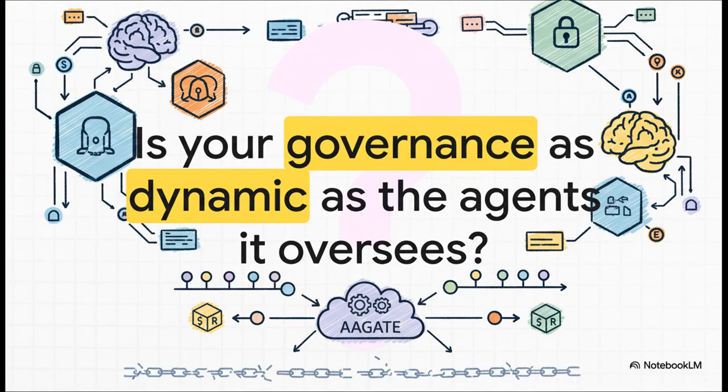It all comes down to a final question posed by the work. Is your governance as dynamic as the agents it oversees? The point is that, for these autonomous, machine-speed systems, static checklists just aren't enough anymore.